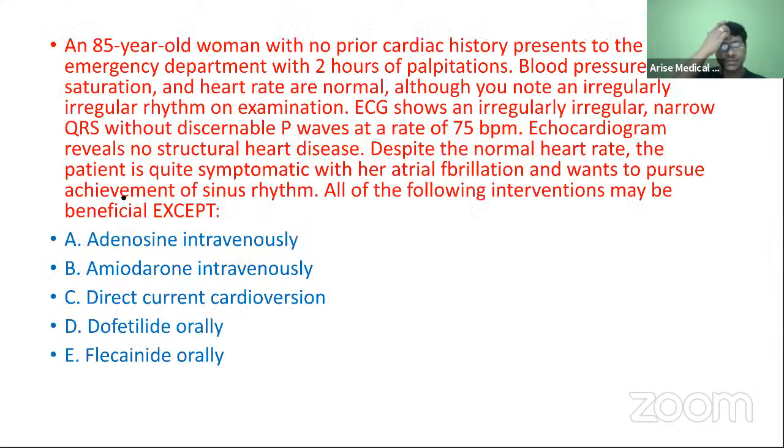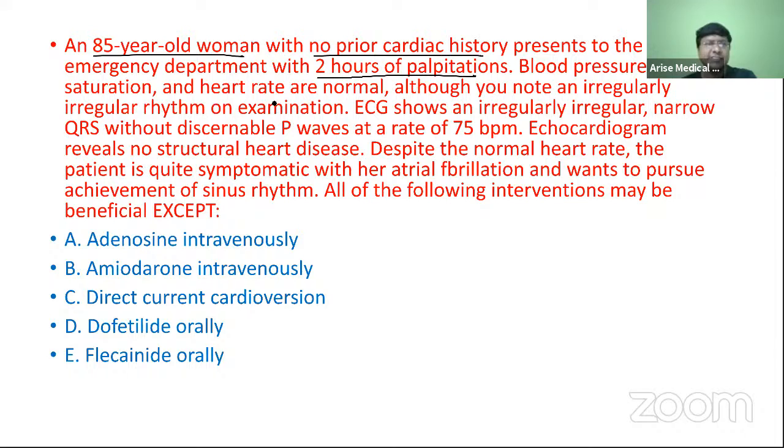Okay, last question, and then we will wind up this session after discussion of this question. We have an 85-year-old woman with no prior cardiac history who presents to the emergency department with 2 hours of palpitations.